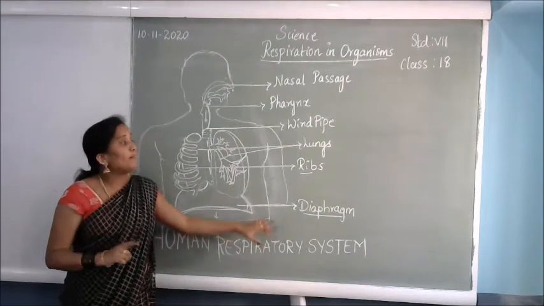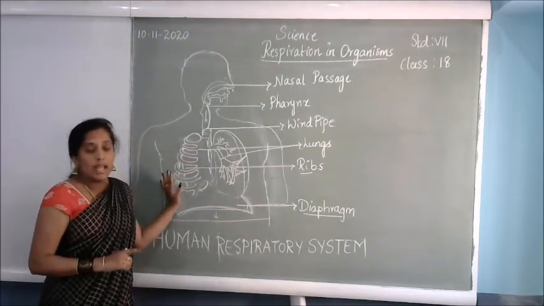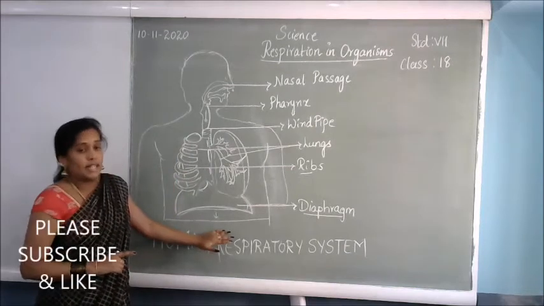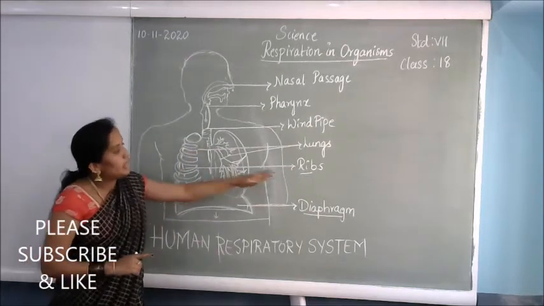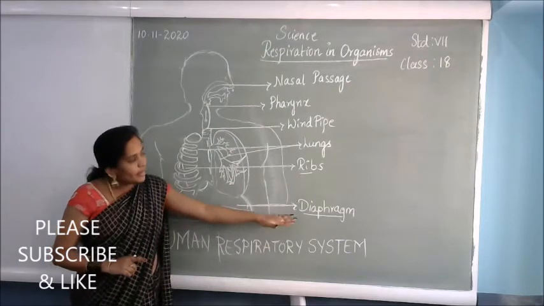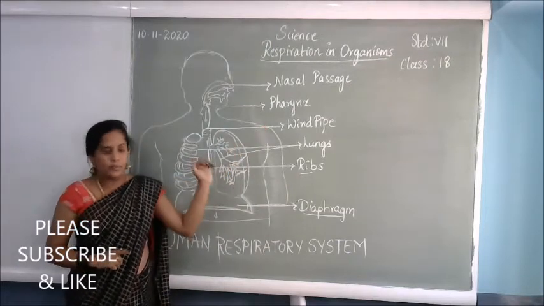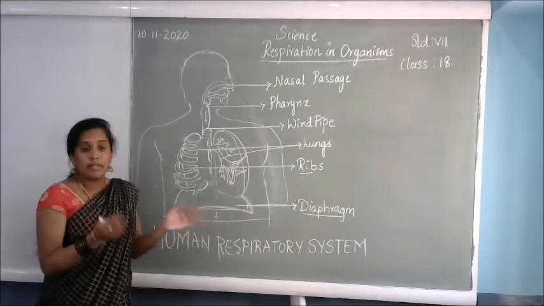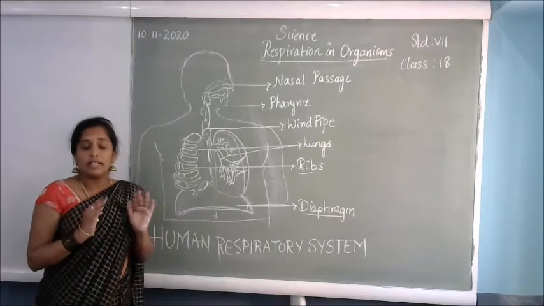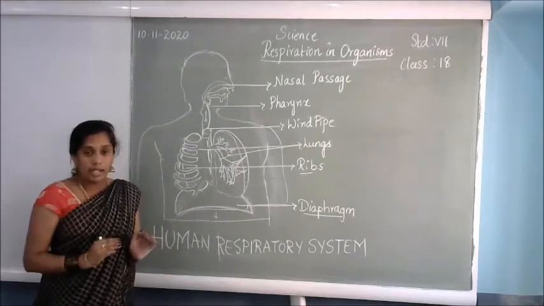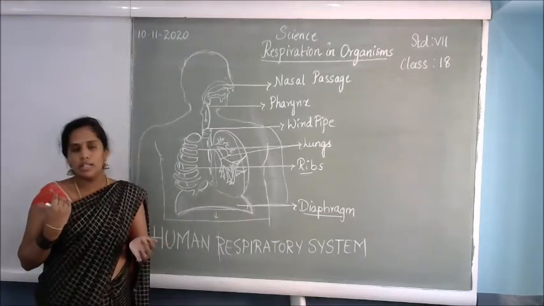So at that time the air is being filled into the lungs. In exhalation, the ribs will move down and the diaphragm moves up. At that time it will reduce the space in the cavity. The space will be very less and the air is pushed out of the chest cavity.